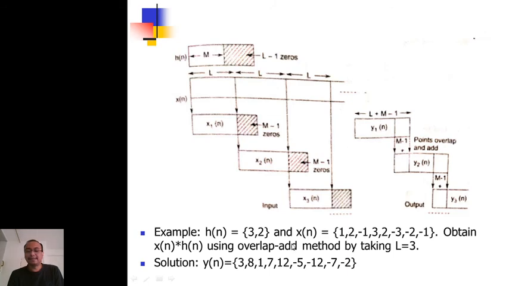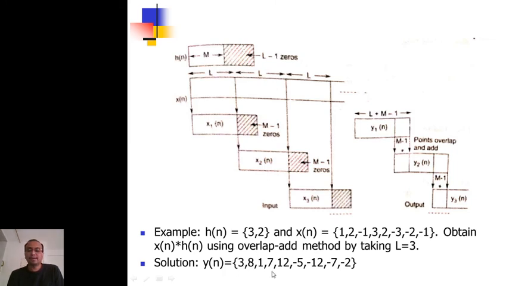Now this section is having length 3. This is having length 2. So when I want to get the answer of the linear convolution, it should be 3 plus 2 minus 1. So it should be 4 points. So I have to do zero padding here, and the rest of the zero padding I have to also do here, right? So I have to do one sample zero padding in each of x1, x2 and x3 again. And then I will find the circular convolution: y1n equals x1n with hn, y2n equals x2n with hn, y3n equals x3n with hn.